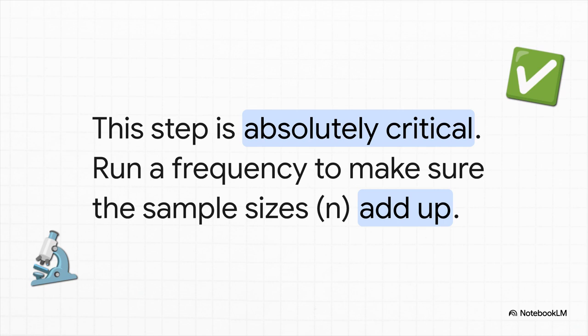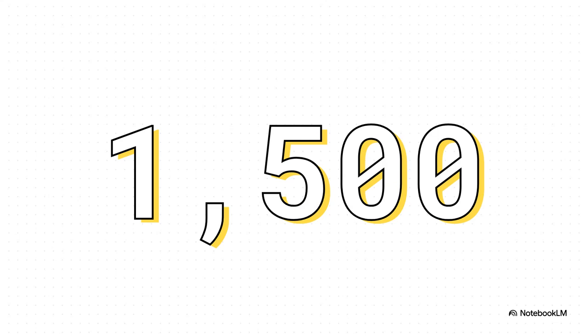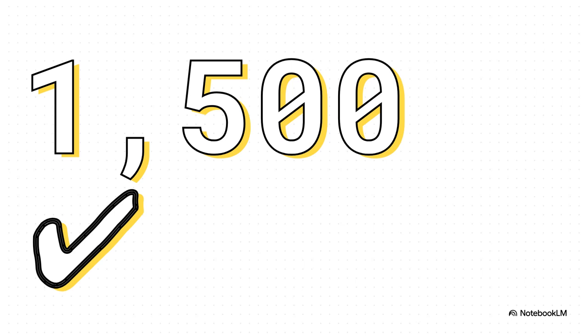But hold on, we're not popping the champagne just yet. Step 3 is maybe the most important step of all. We have to check our work. We've got to make absolutely sure that we didn't lose or accidentally create any data along the way. The easiest way to do that? Just check the numbers. So first, you're going to run a quick frequency check on your original variable. Let's say our sample size here is 1,500 people. That number, 1,500, that's our goal. Now, we run the exact same check on our brand new variable. And what do we see? 1,500, a perfect match. This simple little check tells us that every single person was successfully recoded. Now we know it's safe to move on to the final step.